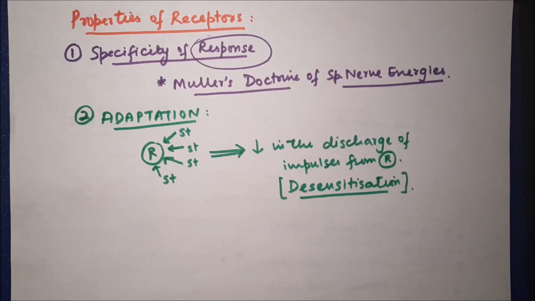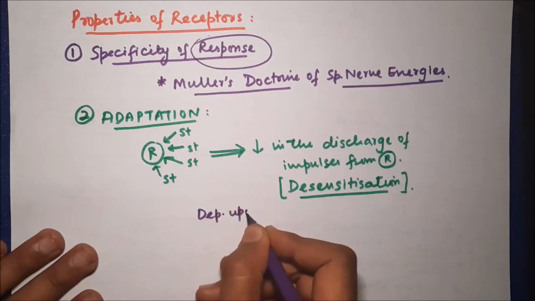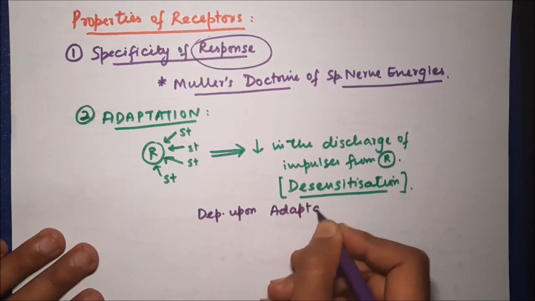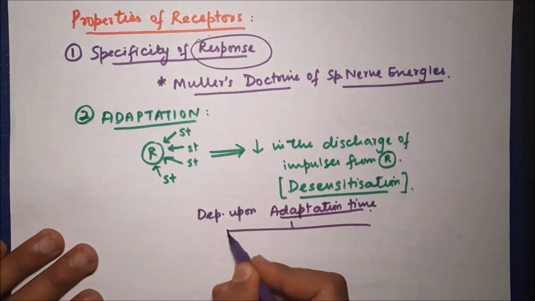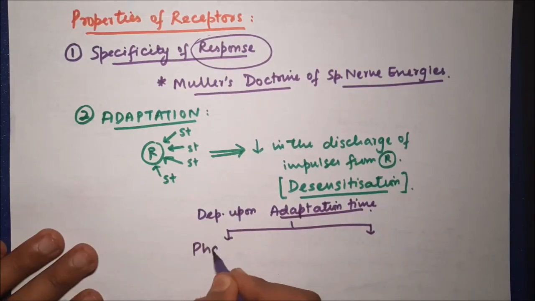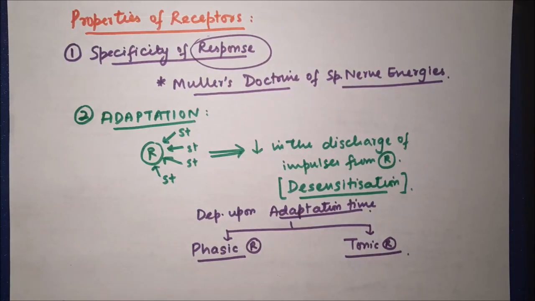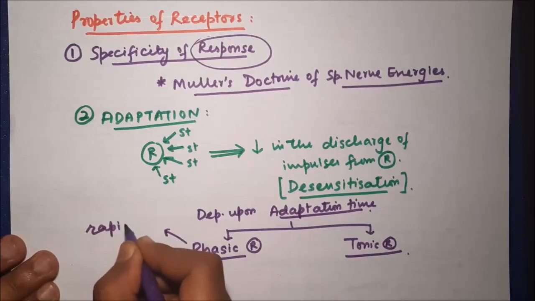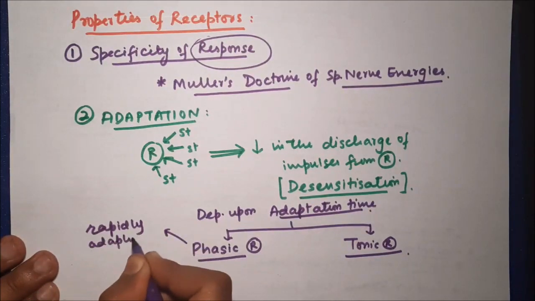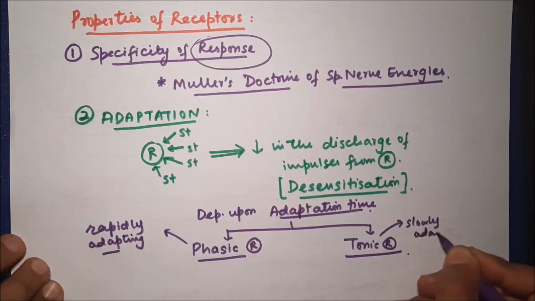Now depending on the time taken for adaptation, receptors can be divided into two types. So depending upon adaptation time, we have two types of receptors. One class is called as phasic receptors, and the other type are tonic receptors. Phasic receptors are fast adapting receptors, and tonic receptors on the other hand are slowly adapting receptors.